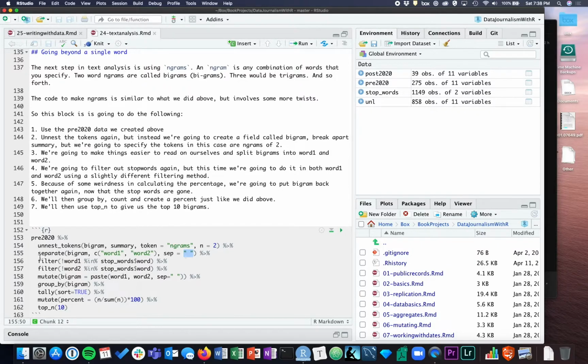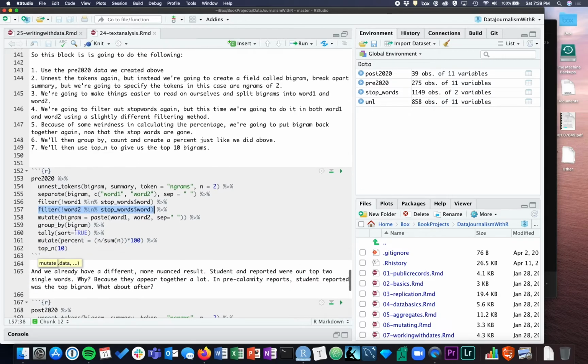What that does is it allows us to filter out stop words from word 1 and filter out stop words from word 2, and that gets rid of all the stop words. So now we've gotten rid of any bigrams that include stop words. For my purposes of wanting to create the percentage, I've got to put this back together again. Normally you could just look at this, but I'm going to mutate it. I'm going to create bigram back again. I'm going to paste word 1 and word 2 together and separate them with a space, which is exactly what unnest tokens did in the first place.